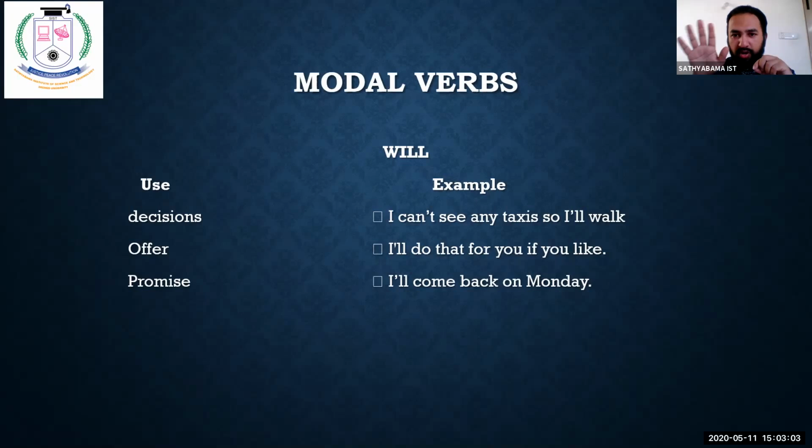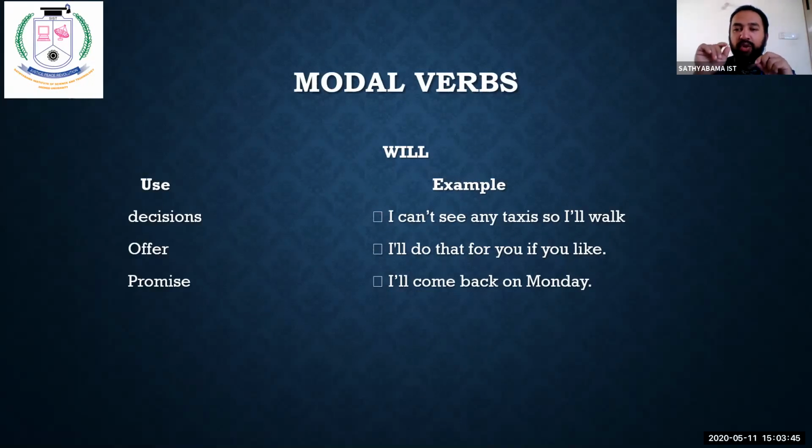This also talks about the immediate and future action. See here, what is the immediate action over here? Decision: I can't see any taxi, so I will walk. It can be walk now or maybe after some time. Walk now is the present action. Walk after some time is the future action. It can also be used for future action: I can't see any taxis, so I will walk later. Possible, right?